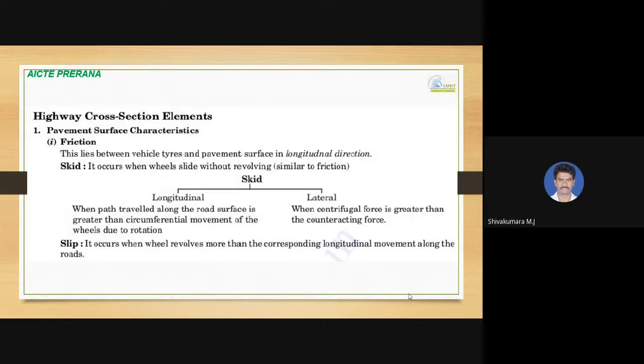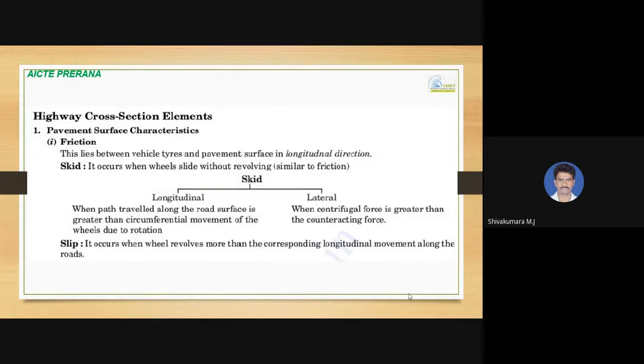Slip occurs when the wheel revolves more than the corresponding longitudinal movement along the road. Longitudinal skid comes into the picture when the path traveled along the road surface is greater than the circumferential movement of the wheels due to rotation.